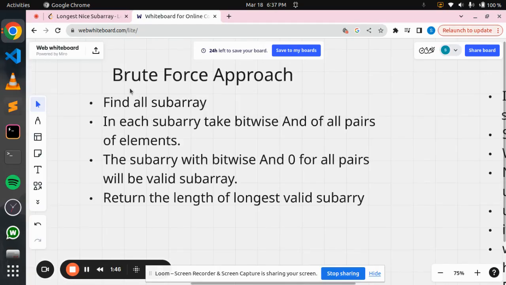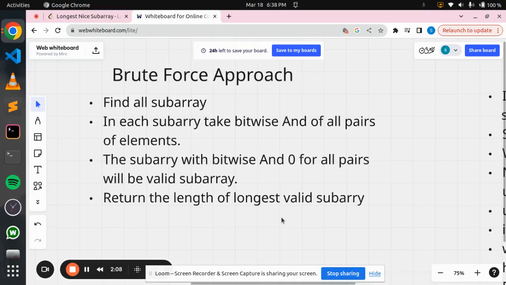Now we'll see the brute force approach. So we'll find all the possible subarrays. Now for every subarray, we'll take bitwise AND of all the possible pairs of elements. Now the subarray with bitwise AND equal to 0 for all possible pairs will be a valid subarray, that is, a nice subarray. So we'll return the length of the longest nice subarray.